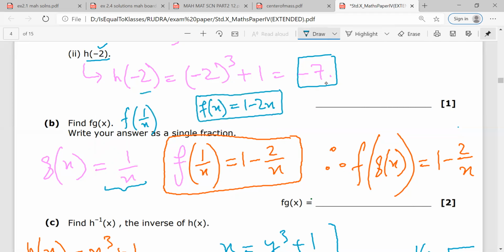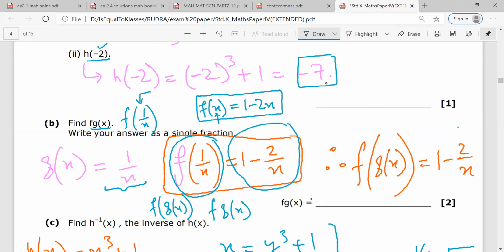In this part, this x is actually 1 by x. So the answer would be 1 minus 2 upon x. So this is f of g of x, or as it is written, fg(x). So fg(x) would be this. This is the final answer.